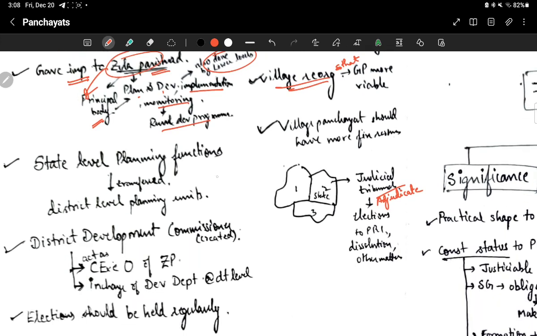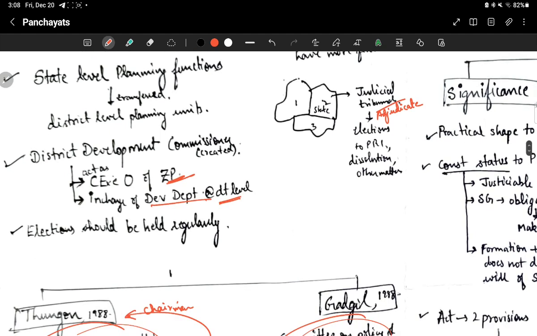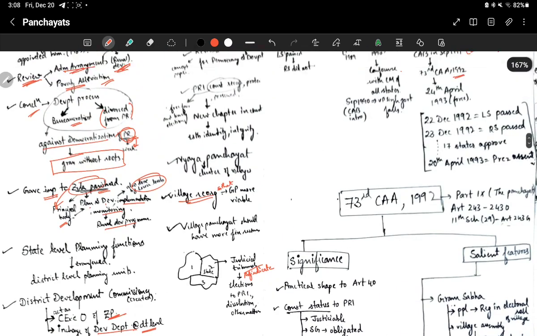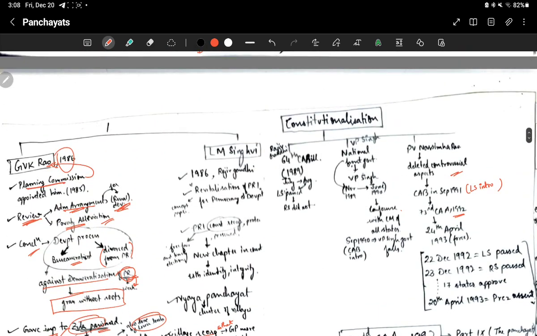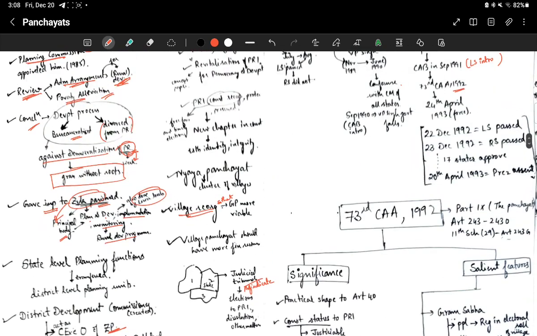Then state level planning functions should be transferred to district level planning units. Then a district development commissioner should be created. This commissioner will act as the chief executive officer of Zilla Parishad and will be in charge of the development department at district level. Then elections should be held regularly. Okay, these were the recommendations of the GVK Rao committee, but this was not implemented at all.